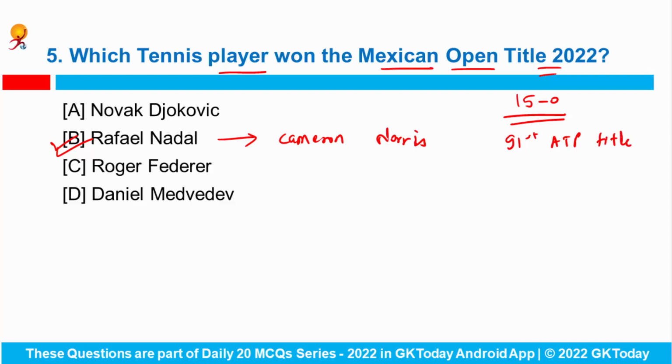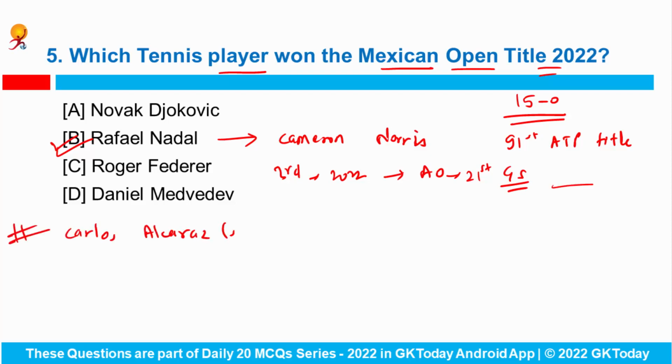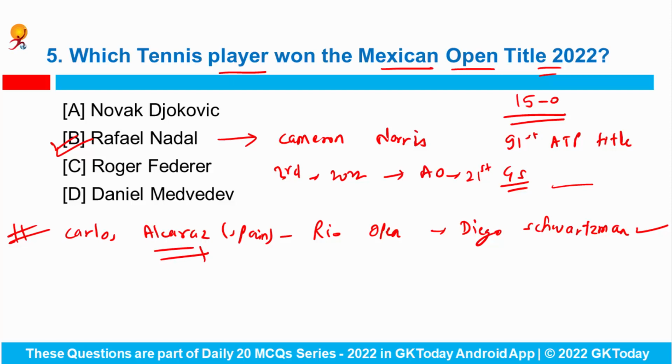So Nadal won his third title in the year 2022, including the Australian Open, for his record 21st Grand Slam singles title. Carlos Alcaraz from Spain has clinched the Rio Open tennis title after defeating Diego Schwartzman in Rio de Janeiro, Brazil. And with this, he became the youngest ATP 500 champion.